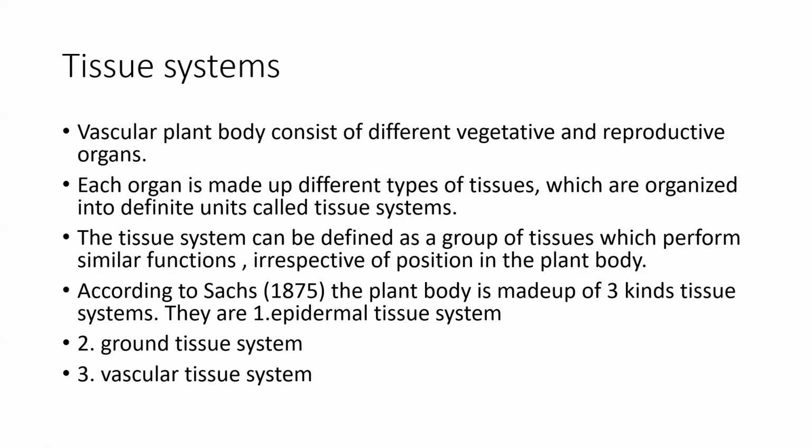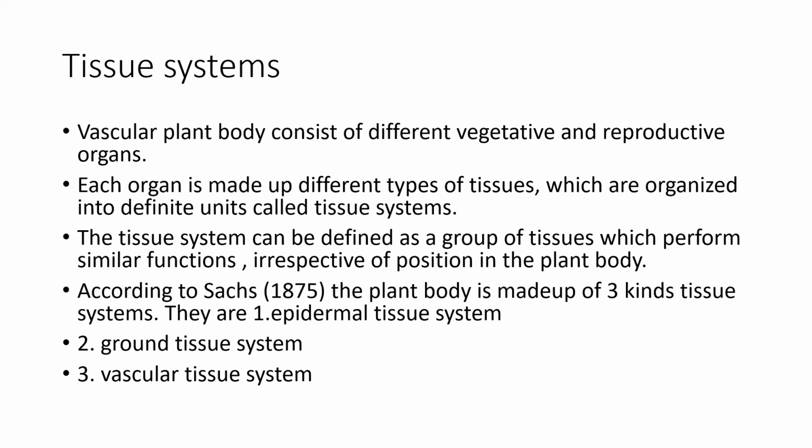Tissue system is defined as a group of tissues which perform a similar function irrespective of their position in the plant body. They may be present in any part, but their function is similar.